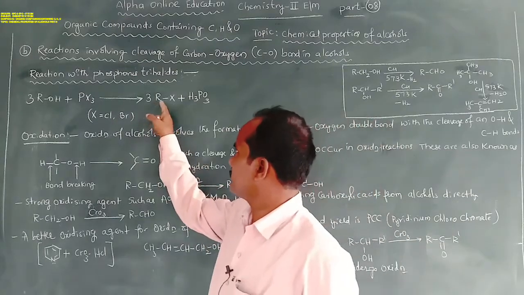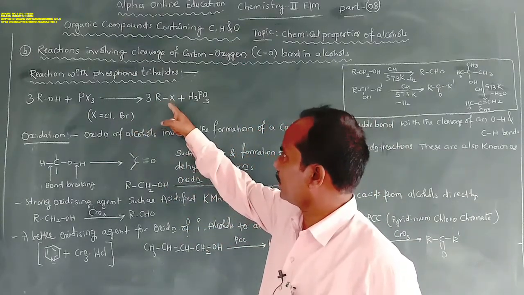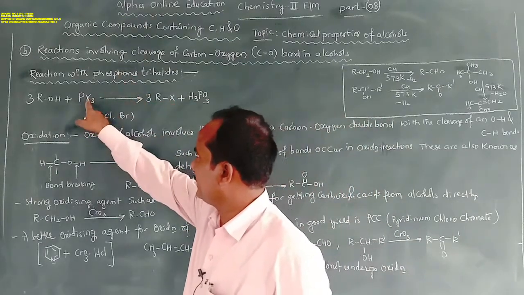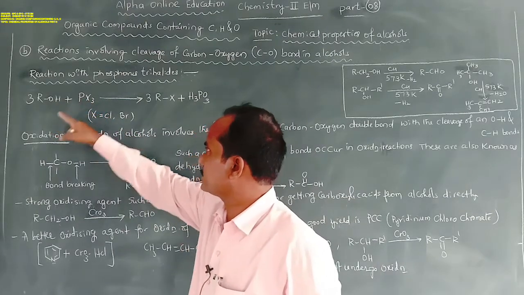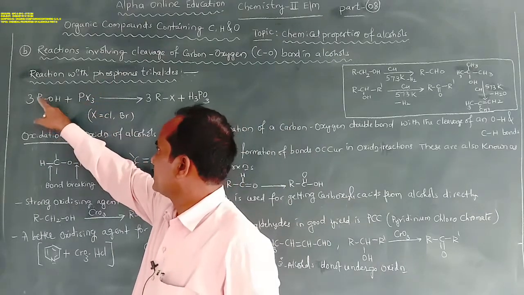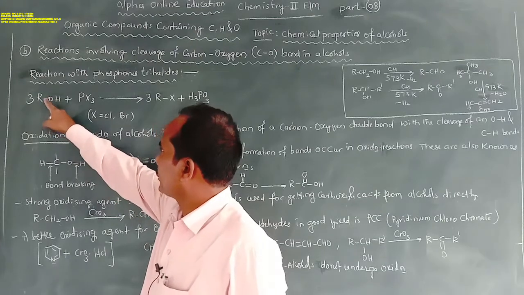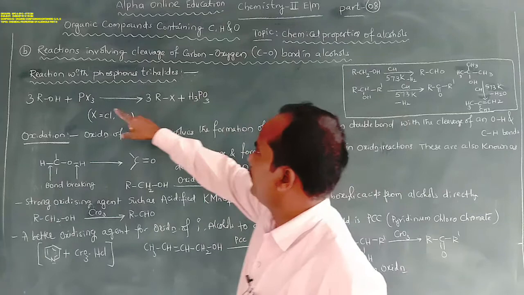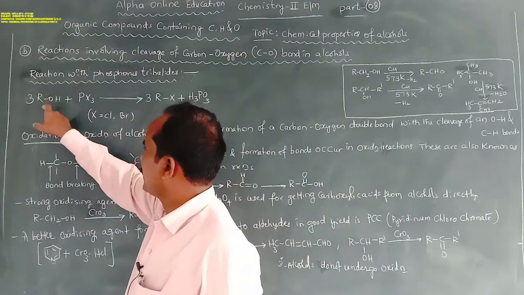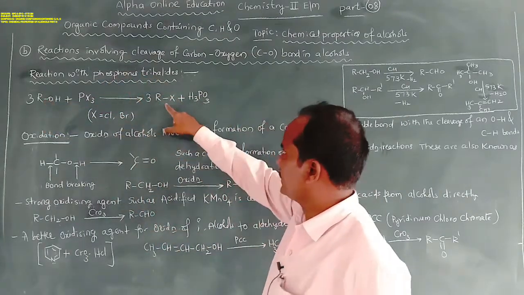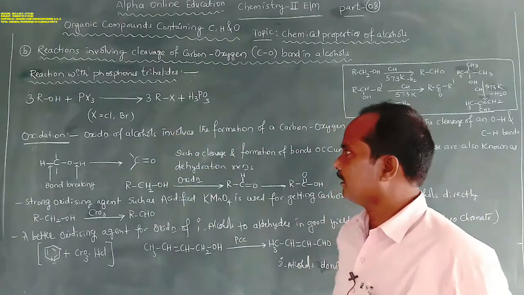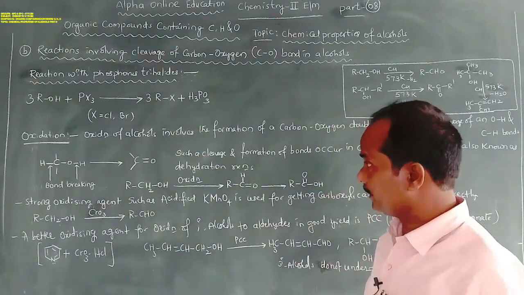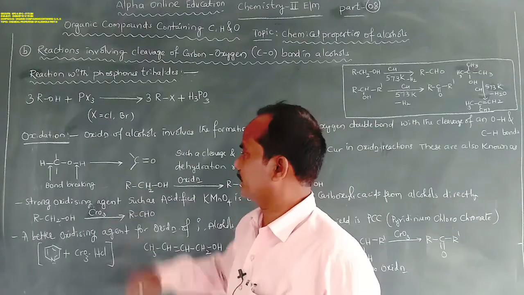So in the formation of alkyl chloride or alkyl bromide from PX3, what happens in the alcohol is that the bond between carbon and oxygen is cleaved. As a result of that, alkyl halides are formed. Then the next one is oxidation.